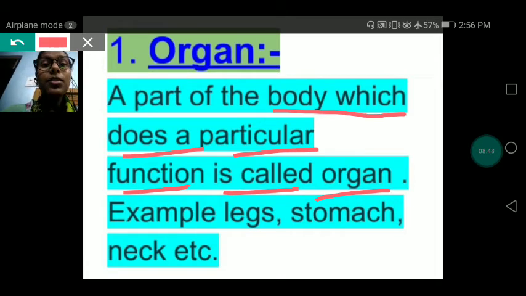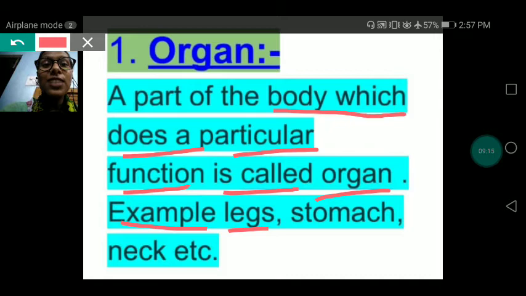Understood? With the help of our neck we can move our head left, right, up, down. So it is an organ because it is also doing a particular function. So always remember, a part of the body which does a particular function is called an organ. Example, legs.